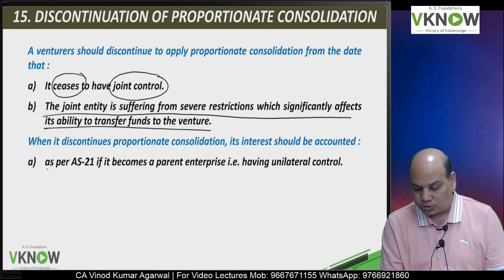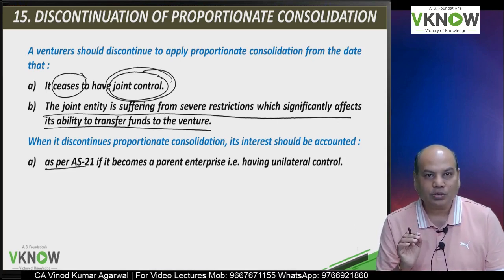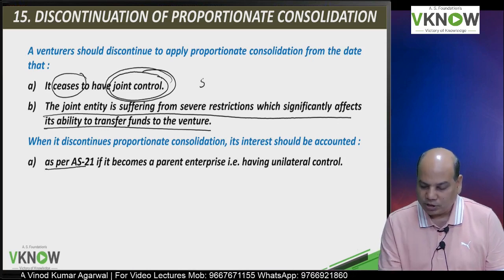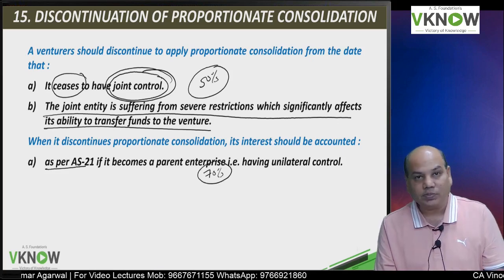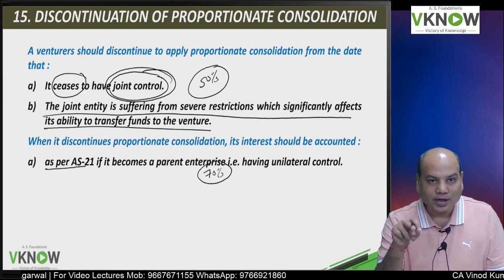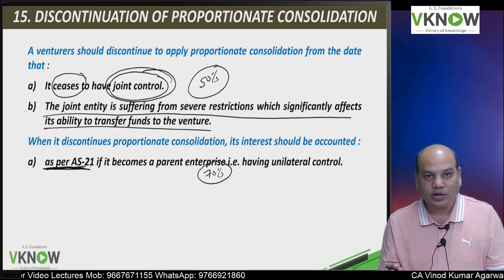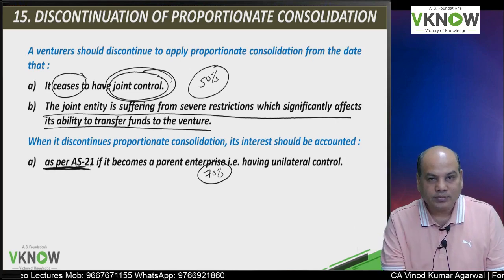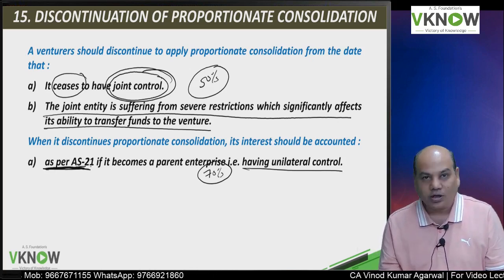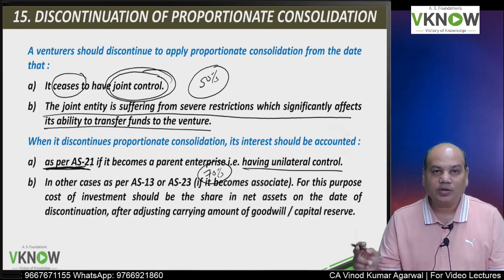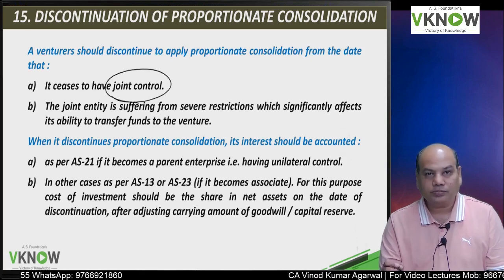Suppose you had joint control, but now you have acquired control. Your stake was 50%, now your stake is 70%, you acquired 20% more, so you will not apply AS27, but you are going to apply AS21. Now you have become the parent, the other entity is your subsidiary, you have unilateral control and you will apply AS21. Second possibility, you have lost control.